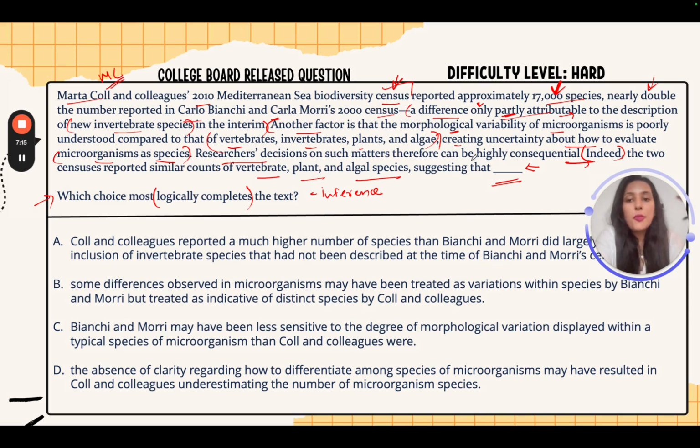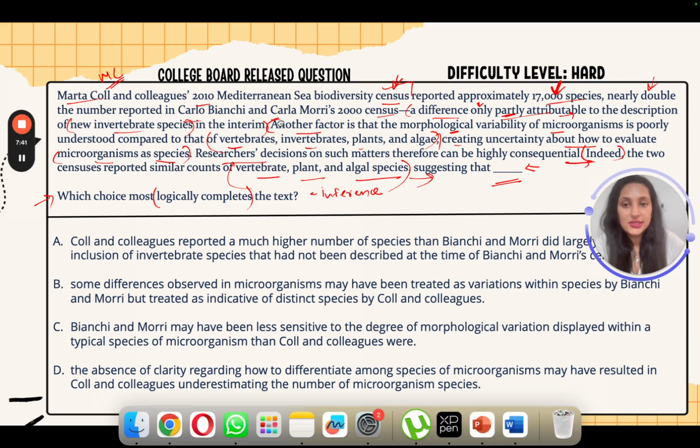So what was the common part of the two reports? The common part was that they reported similar counts of these three things. Right, these three species, the counts were similar. So what does this suggest? This suggests that the problem was probably with the microorganisms, right? That was the problem, because of which the number of species was so high that was reported in 2010's census.